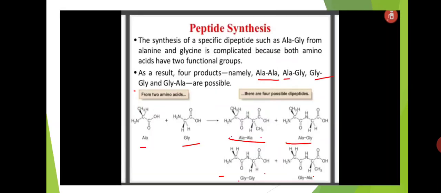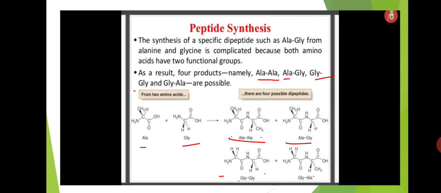And peptide synthesis. The synthesis of a specific dipeptide such as alanine glycine from alanine and glycine is complicated because both amino acids have two functional groups. So when alanine and glycine react with each other, there is a possibility of forming four different types of dipeptides: between two alanines, or one alanine and one glycine, or two glycines, or one glycine and one alanine.